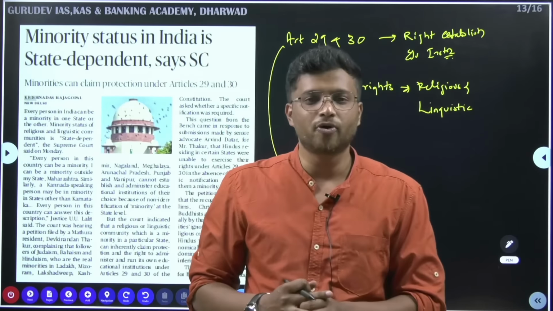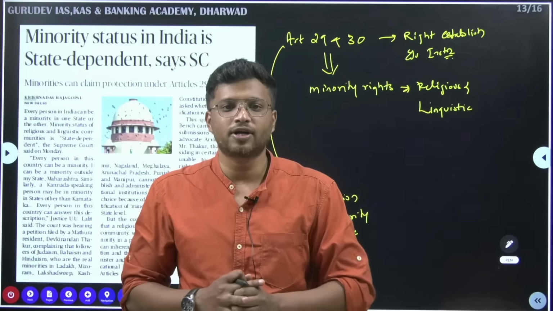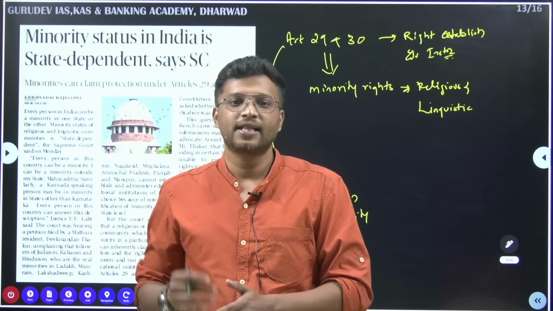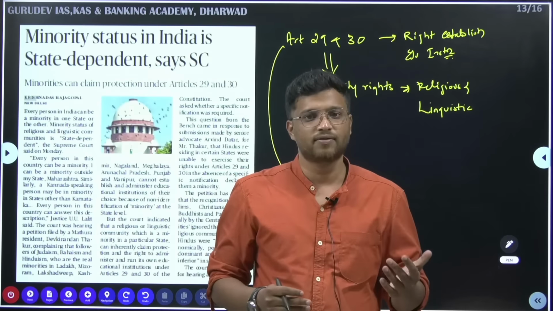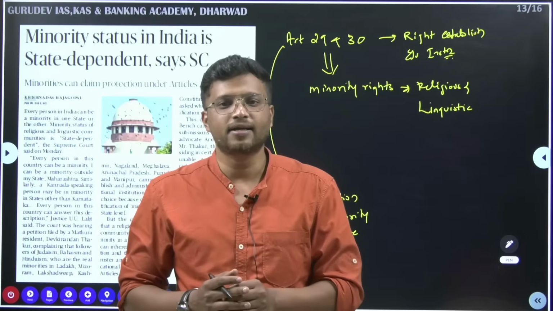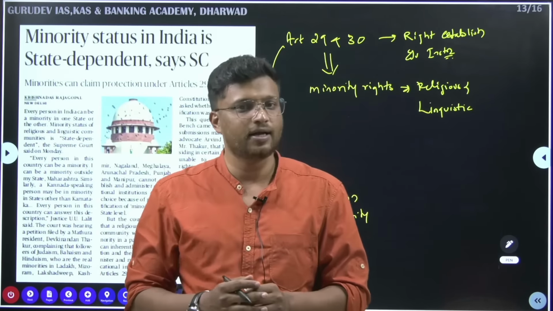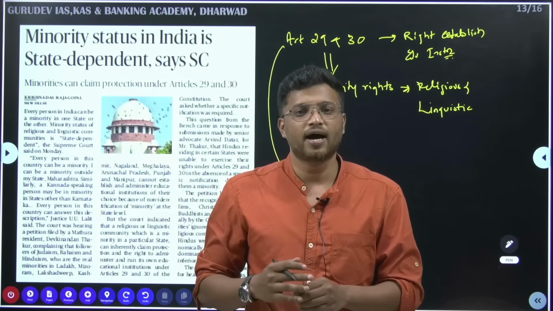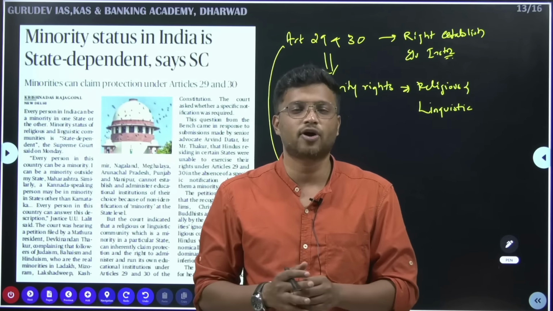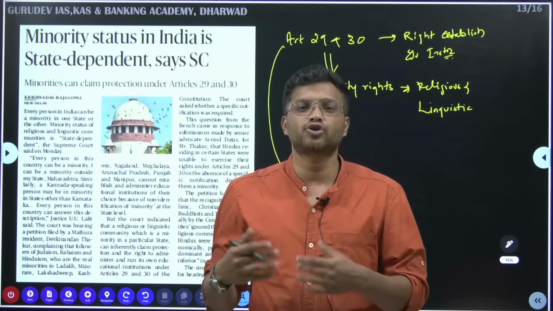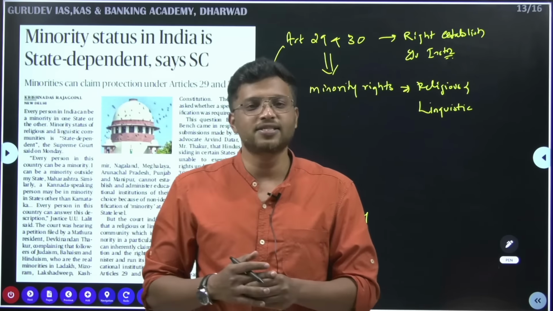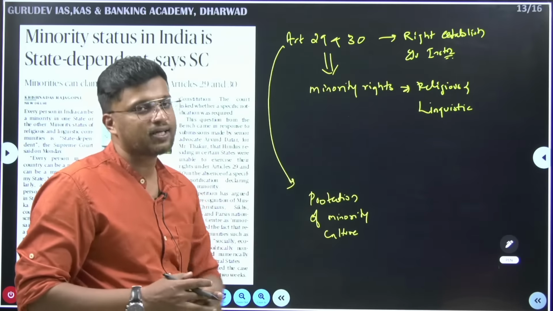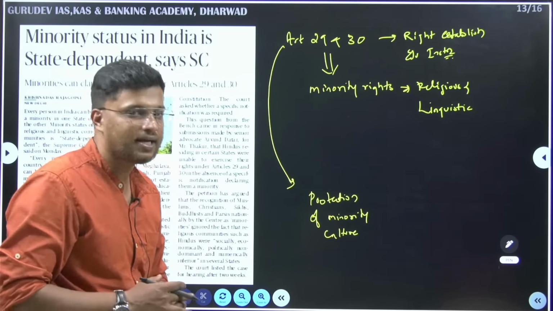So what the Supreme Court is saying is that the rights are not only applicable in those states where they are recognized as minorities, they are also applicable in other states as well. For example, under Article 30, if some minority from state A is a minority in that state, and if he wants to establish an educational institution in state B where he is not a minority, then it should be allowed. If it is not allowed, it is infringing his fundamental right. That is what the issue here is. Article 29 and 30 deal with the linguistic as well as the religious minorities.